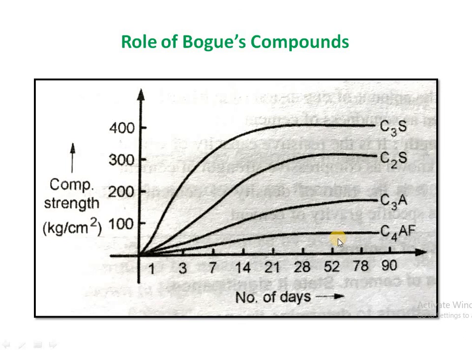So one can remember the role of C2S and C3S is to develop the strength of the cement, whereas C3A and C4AF are responsible for the setting time of the cement. Let us know more about these roles of Bogue's compounds in detail.